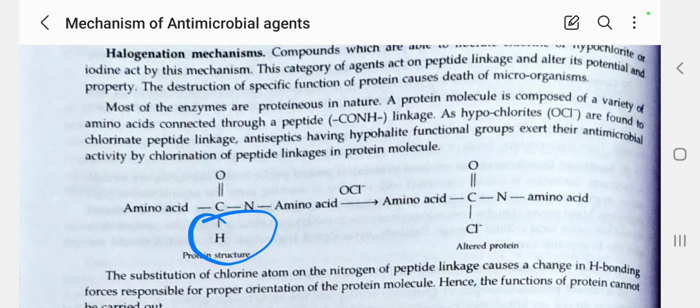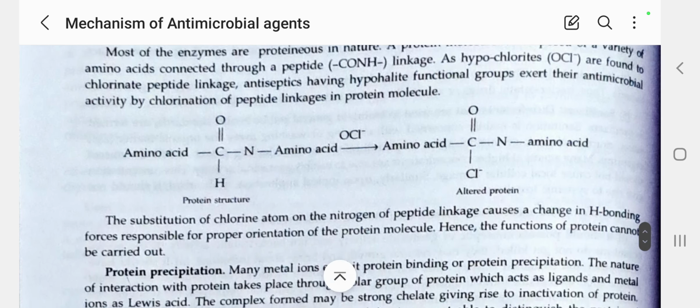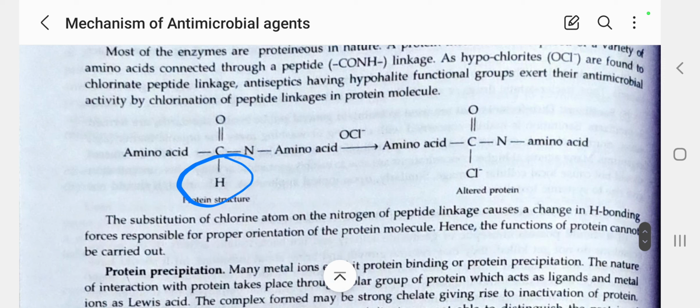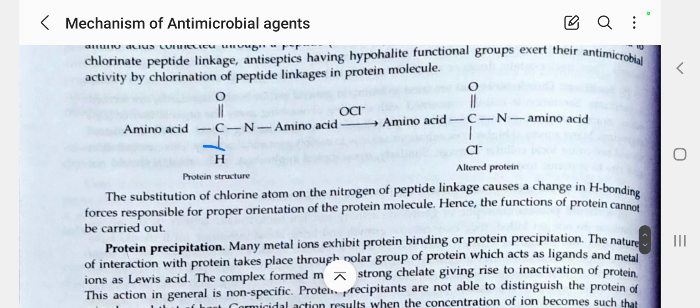The substitution of a chlorine atom on the nitrogen of the peptide linkages changes the hydrogen bonding forces responsible for the proper orientation of the protein molecule.